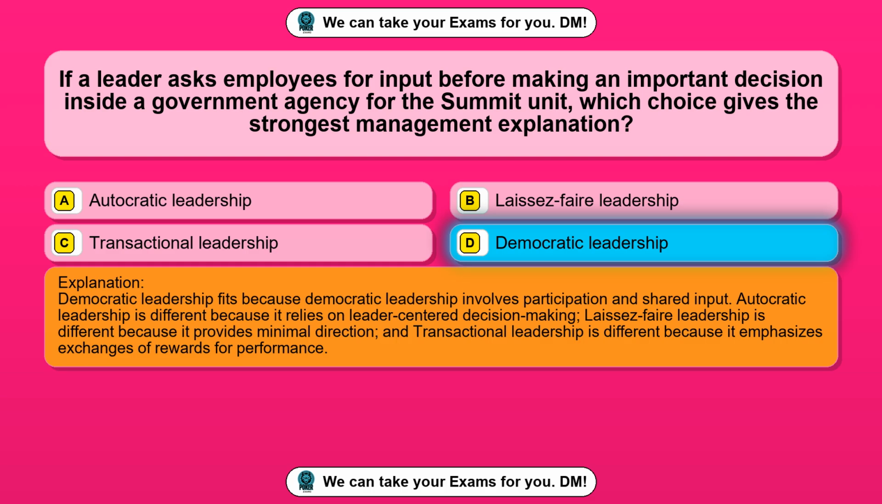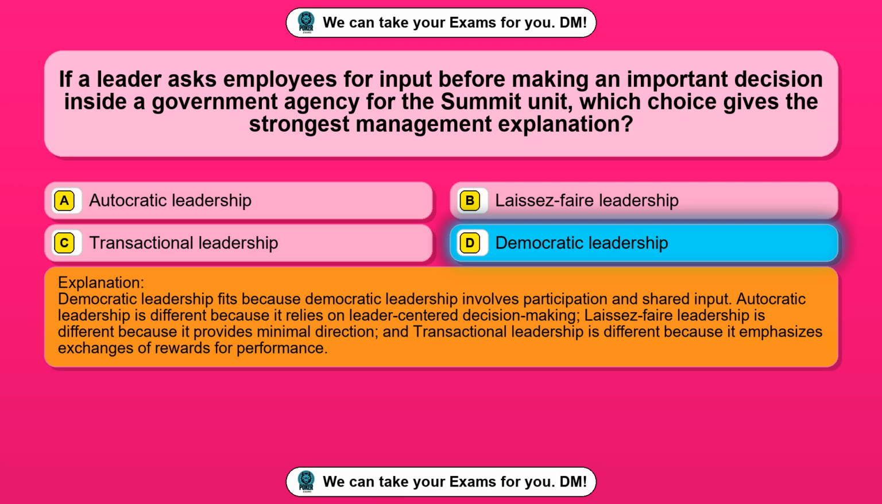Democratic leadership fits because democratic leadership involves participation and shared input. Autocratic leadership is different because it relies on leader-centered decision-making. Laissez-faire leadership is different because it provides minimal direction, and transactional leadership is different because it emphasizes exchanges of rewards